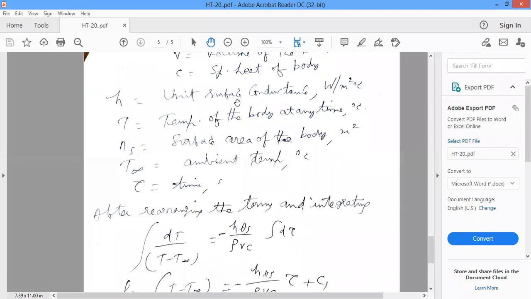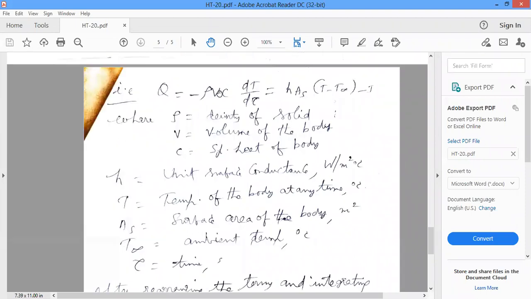Now this is our equation: minus rho Vc into dT by d tau is equal to hAs into (T minus T free stream). So what are the variables here? dT, temperature, and time, tau. So two variables. Density is constant, volume of the given solid is constant, specific heat is constant, the given surface area is constant, h is a constant.